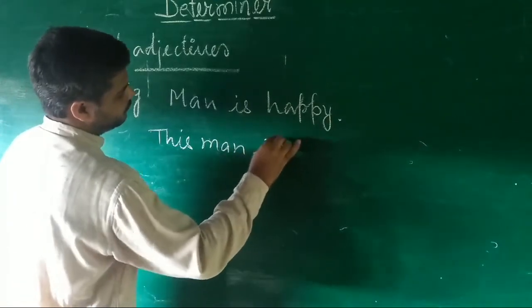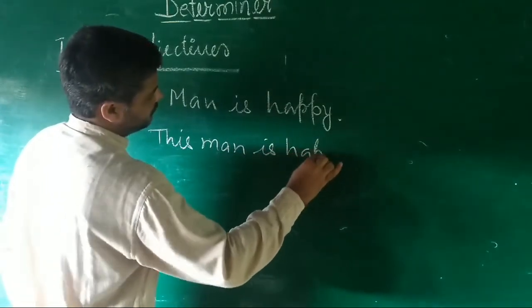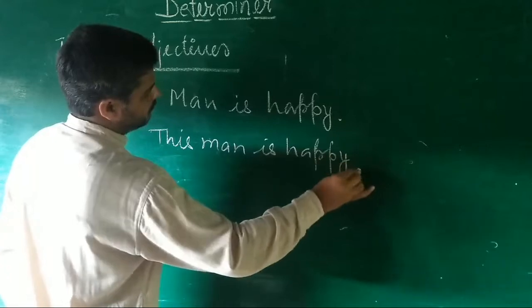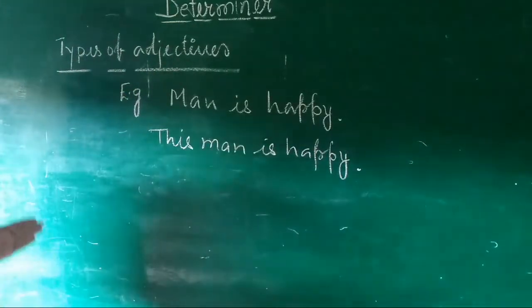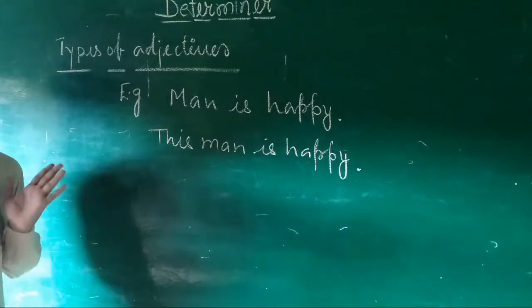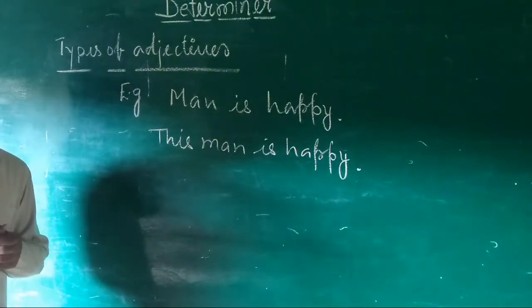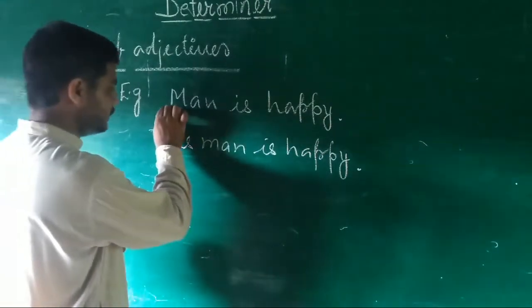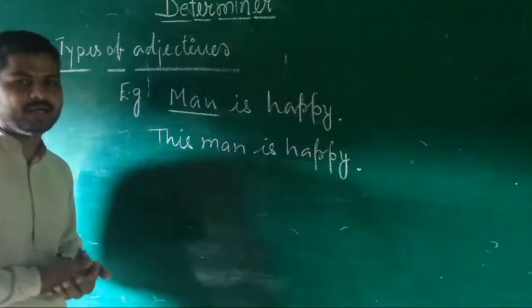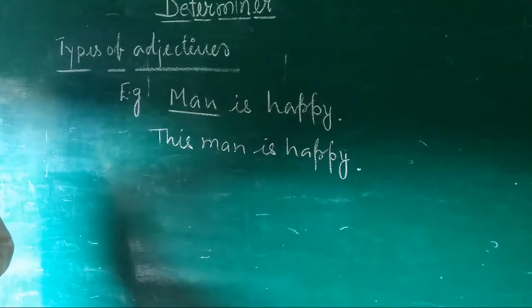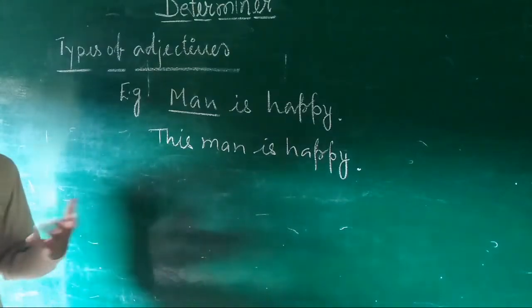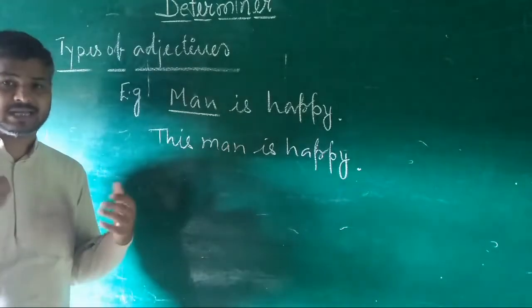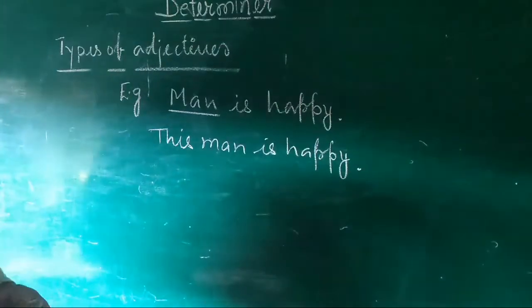This man is happy. First, we are going to underline the adjectives in the first sentence. Man is happy. You know, man is a noun word. Why? Because it's a name. Man. Any living personality who is full of intellectuals is known as a man.